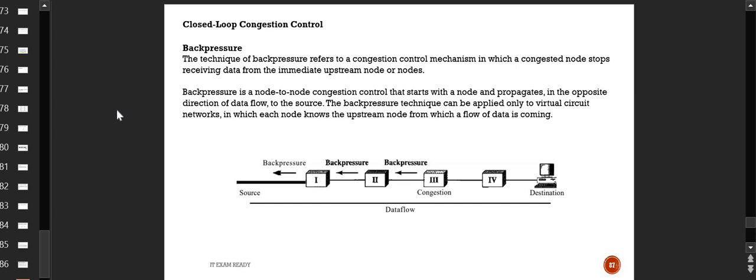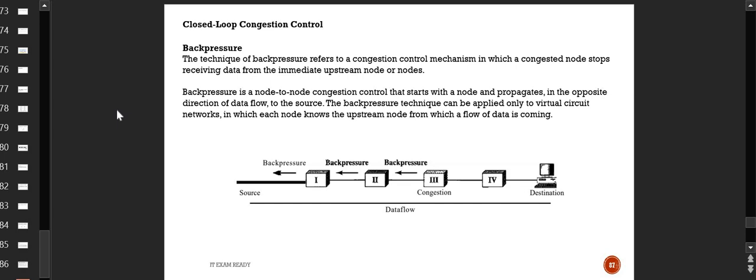This back pressure technique can be applied only to virtual circuit networks in which each node knows the upstream node from which the data is coming. So you should be able to know your immediate neighbors from where the data is coming. If you don't know that, you can't apply the back pressure technique; otherwise you can apply it if you know who your neighbor is. So congestion occurred, then how to remove it: apply back pressure. Ultimately the source will get to know that there is congestion in the network and that it has to slow down and avoid the congestion.